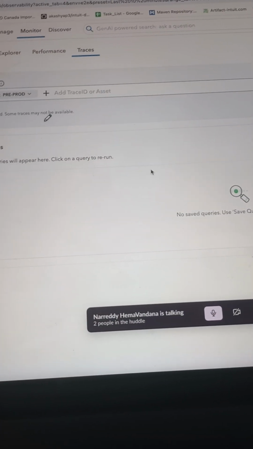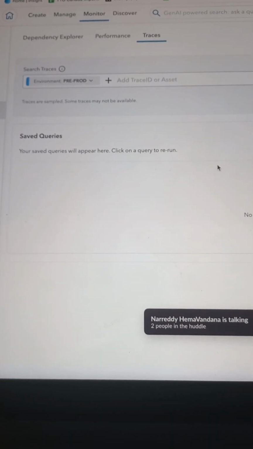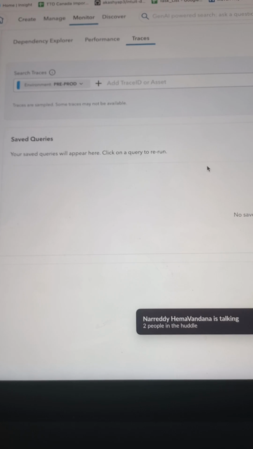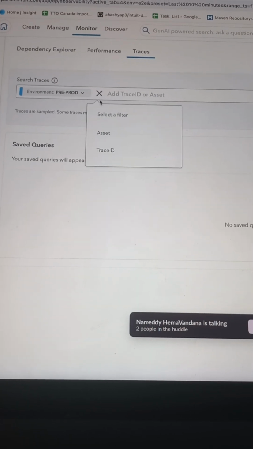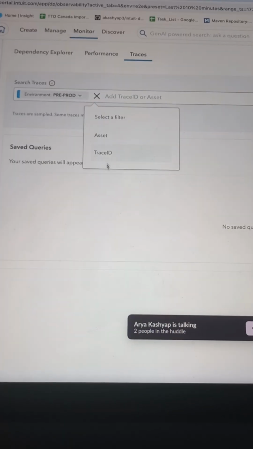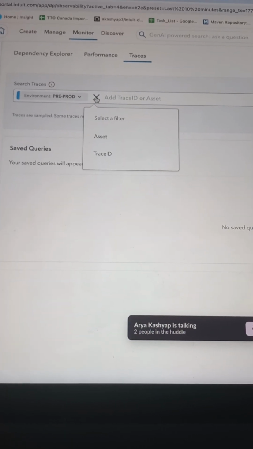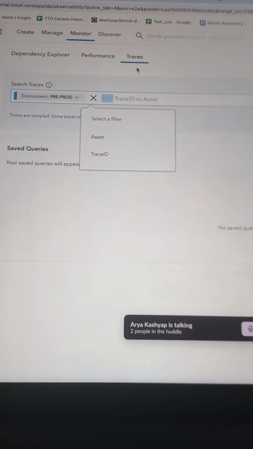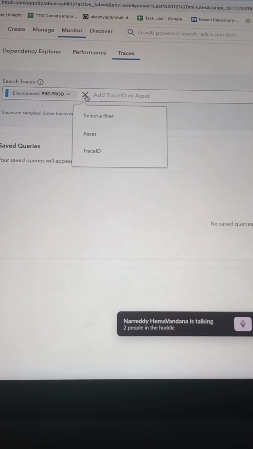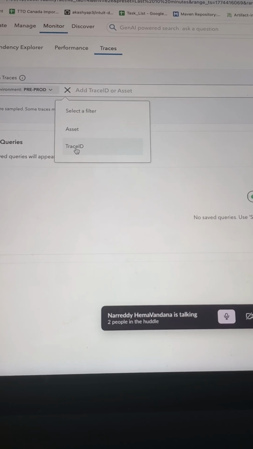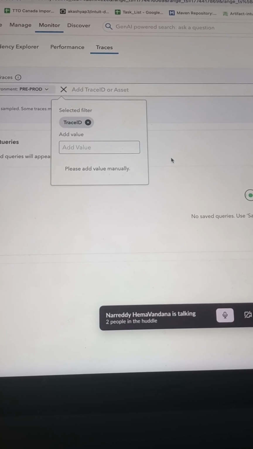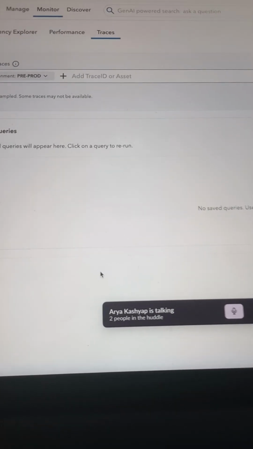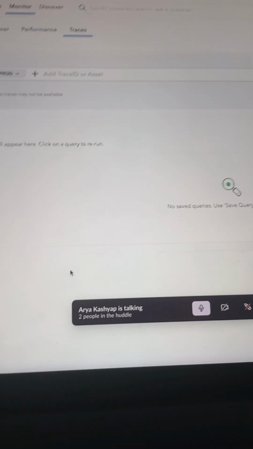Yes, actually, in UI you can see one trace ID. So you need to click on the plus mark and add the trace ID and run. Okay, trace ID. One minute, Hema. In UI, I can see the trace ID. So what do I need to do? We need to click on the plus mark. Click on trace ID. You just need to add the trace ID and run. Okay, click on run. So if it runs successfully, then it's done.